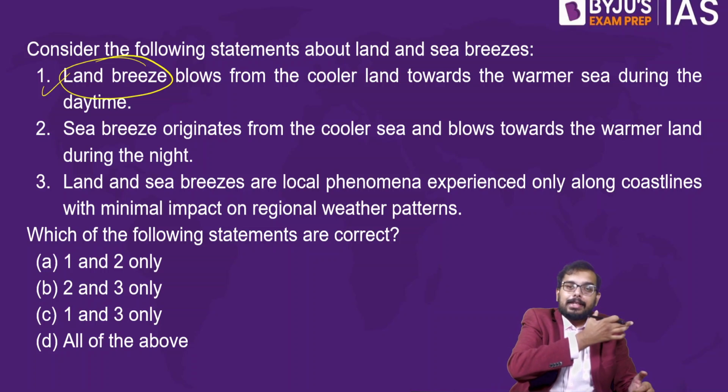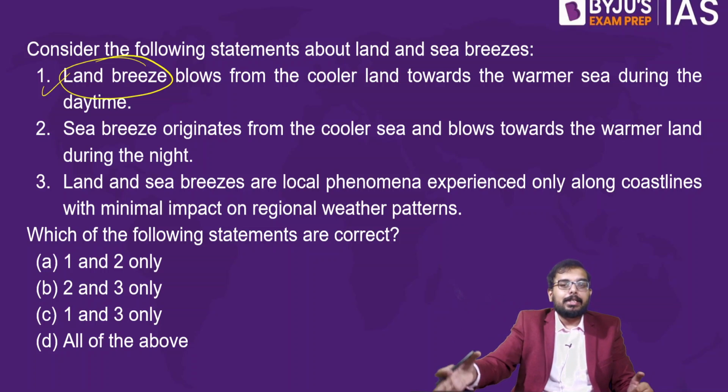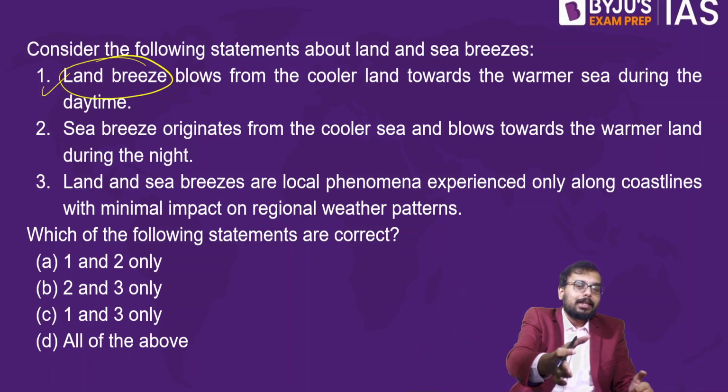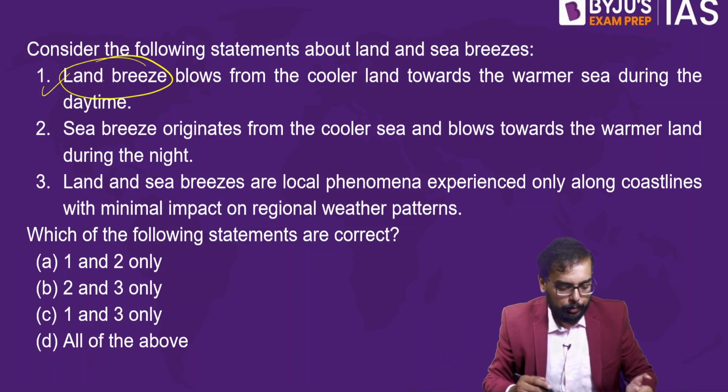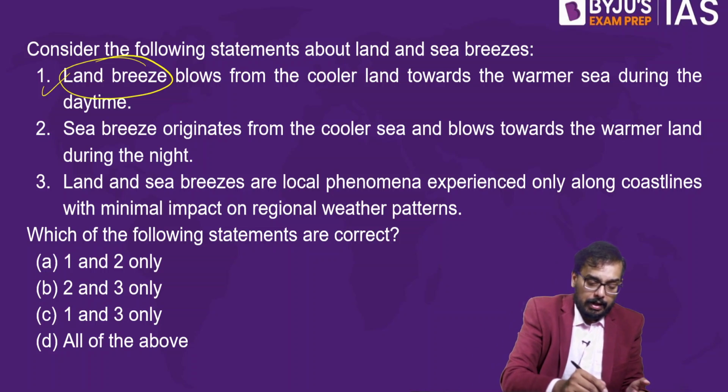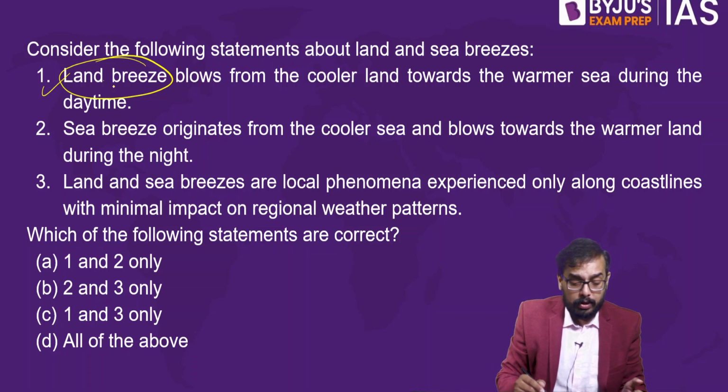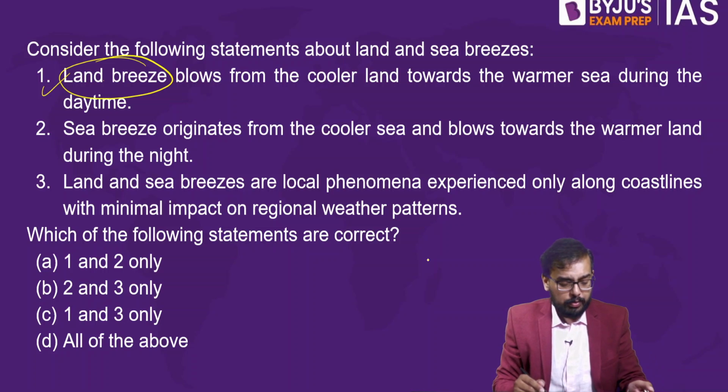Westerlies are the wind coming from the west side, easterlies from the eastern side. Whatever word is assigned, that is the origin point. This is a tip you can memorize.